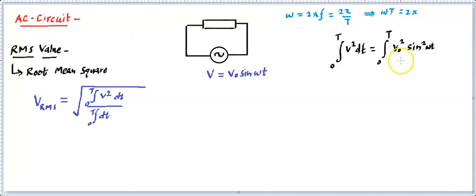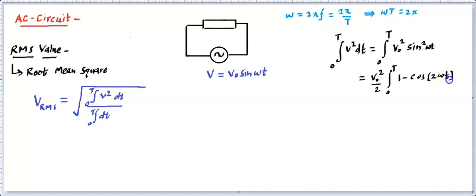And you can simplify this after that. How can we simplify this integration? You need to take v naught square outside, then divide by 2, so that it becomes 2 sine square omega t. 2 sine square theta will come out to be 1 minus cos 2 theta.